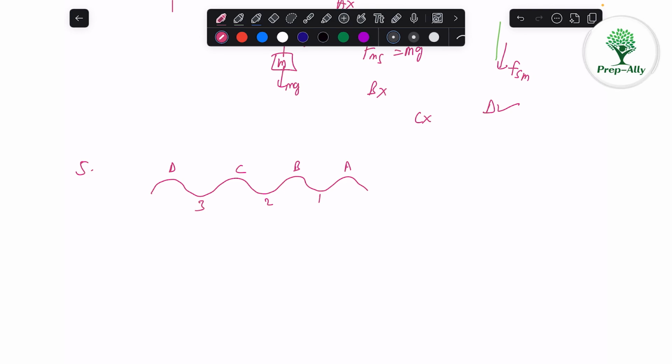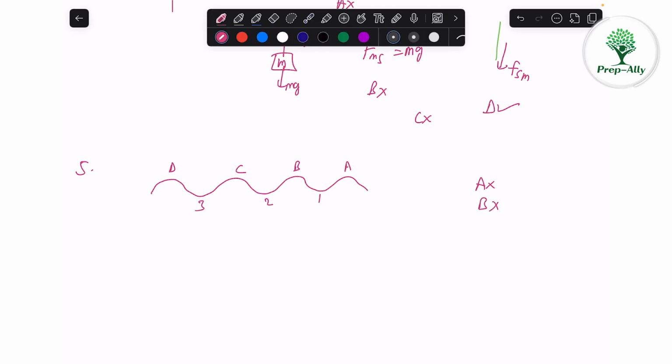So the distance between A and C is called one wavelength. Distance between two peaks is called one wavelength. This is two times wavelength. So option A is not correct. Distance between A and B is more than distance between B and C. So this is not correct, because the distance between any two peaks is called wavelength and it is the same.